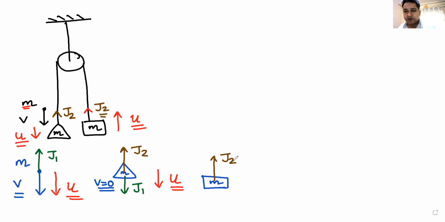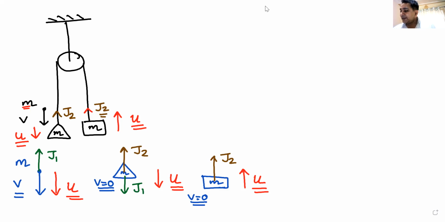There is no impulse in the downward direction because weight is not treated as an impulsive force. Before collision, its velocity was 0. After collision, its velocity is u in the upward direction. Is everyone clear with what I have drawn here? I've used different colors so that you understand what is what.